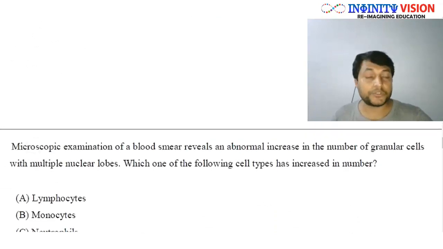Well, what is this question? Let's see. It says microscopic examination of a blood smear reveals an abnormal increase in the number of granular cells with multiple nuclear lobes. Which one of the following cell types has increased in number?